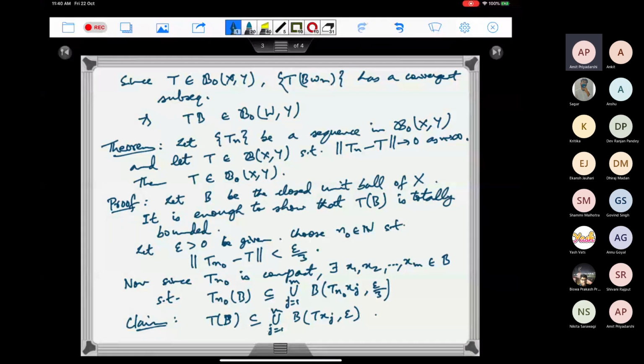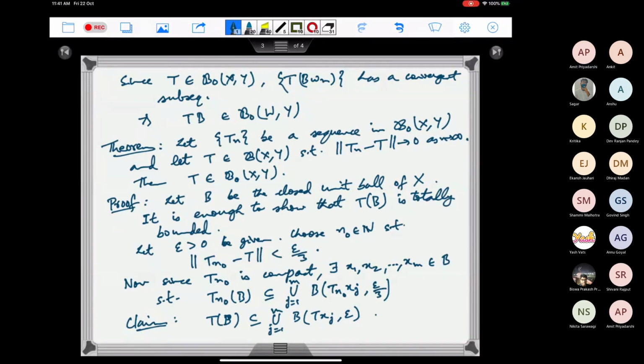So the next question is: if I take any compact operator, can I write it as a limit of a sequence of finite rank operators? In general that is not true in any Banach space, but we will show that in a Hilbert space, it is true.